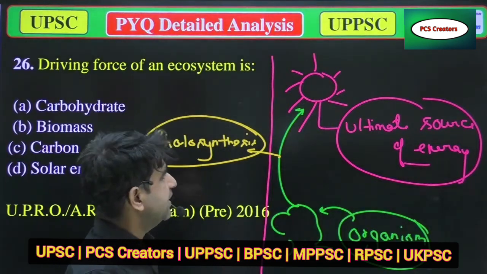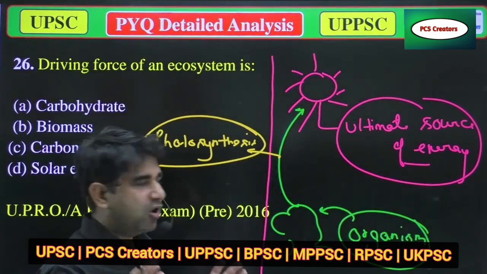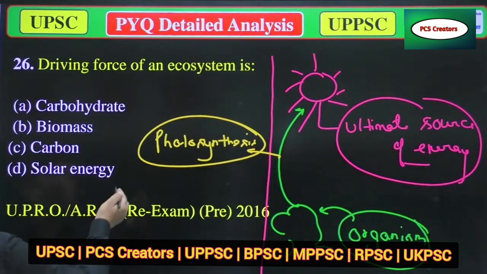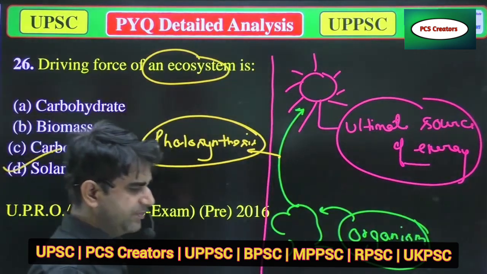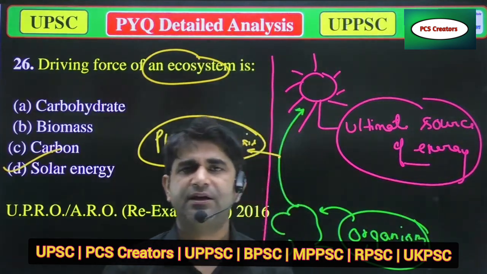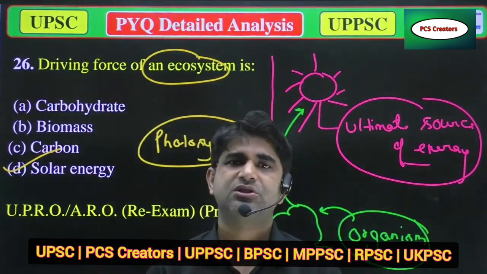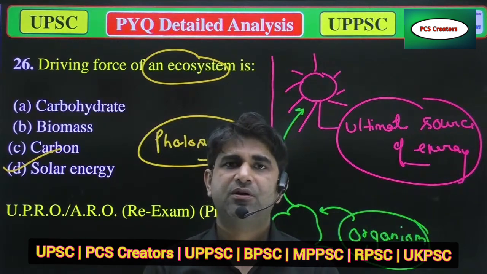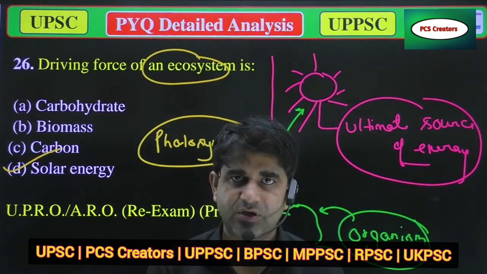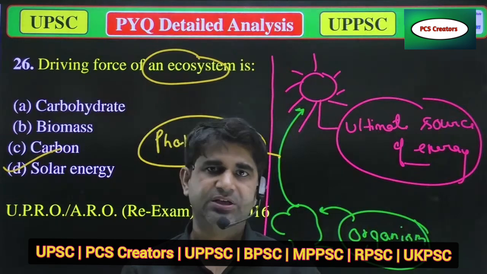So we can say the ultimate source of energy of an ecosystem is solar energy, because if you talk about any ecosystem, like a grassland ecosystem, grasses are there. Grasses are plants, so they synthesize their food with the help of photosynthesis. So solar radiation is necessary.